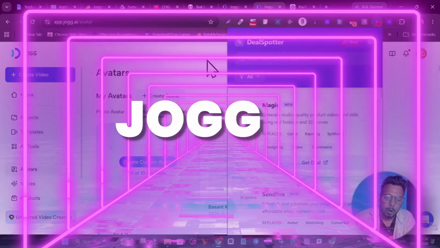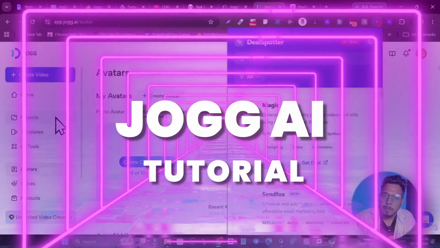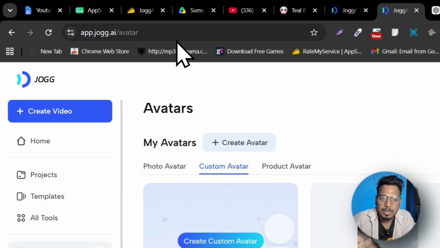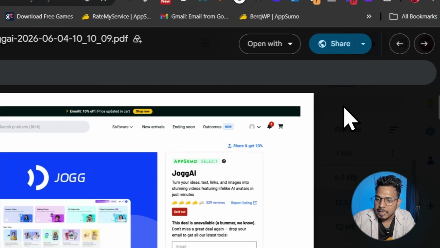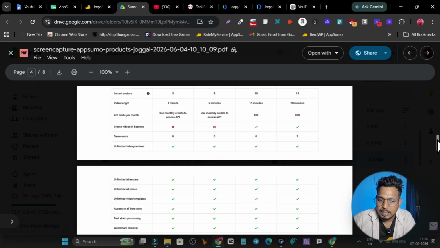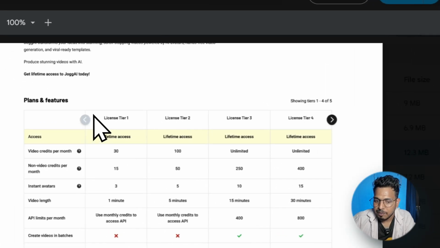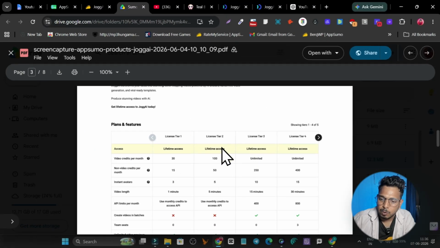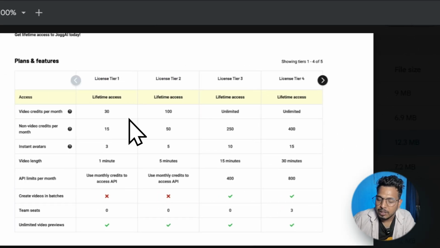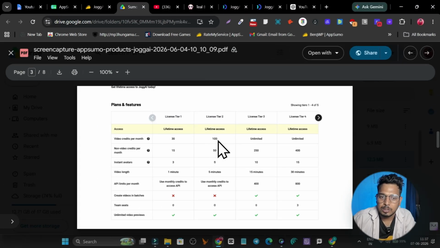Let's get back to the JoggAI platform. So right now I'm going to start the tutorial. Once you get the link, by the way, the lifetime deal is available on AppSumo, and here you will see that it has all the features available in the lifetime deal. We have multiple plans available. I suggest going with at least the tier 2 plan, because there you will get access to all the features and a higher limit of credits for video generation.